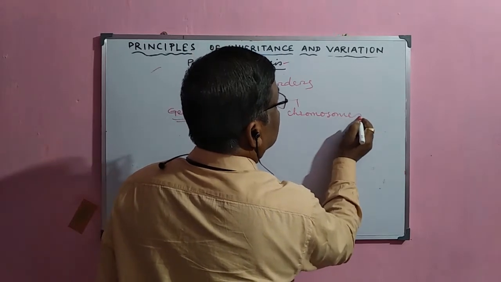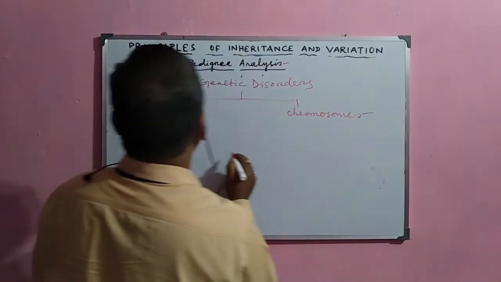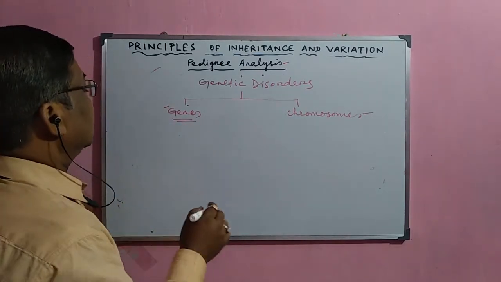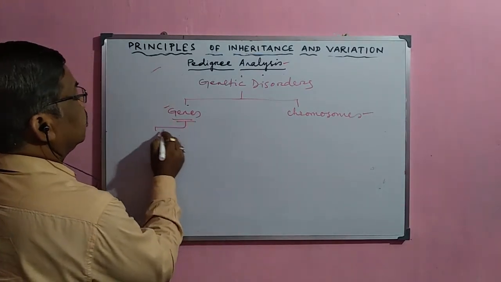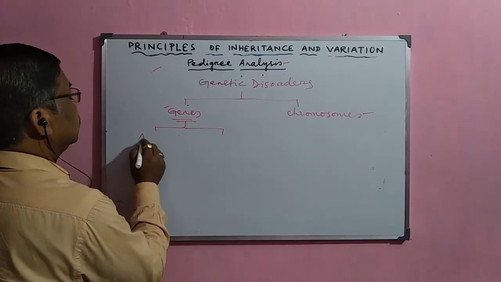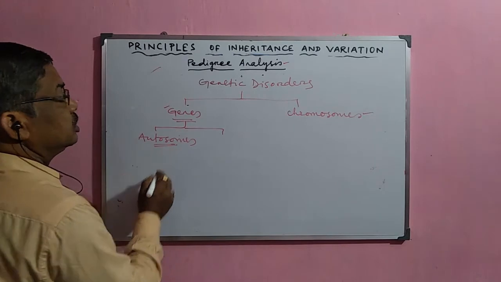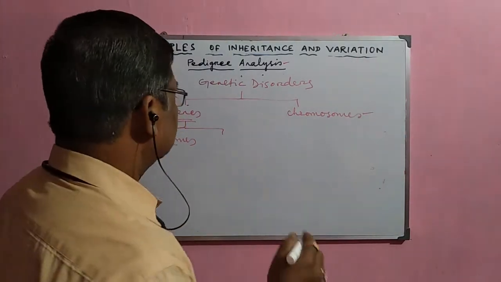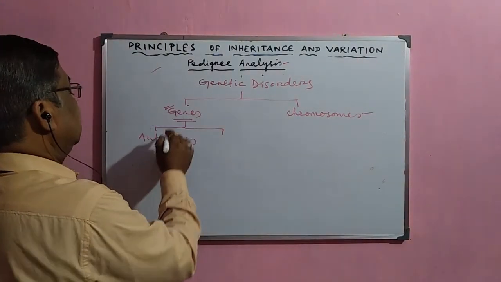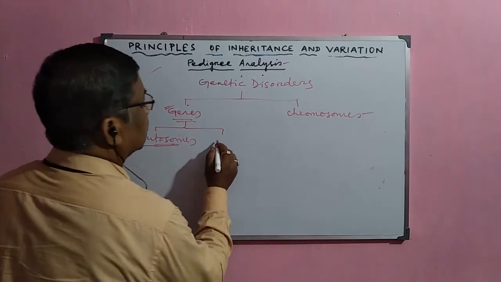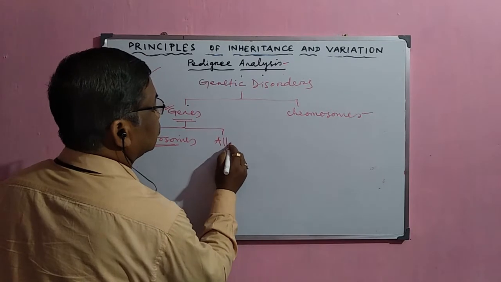Now, the genes are normally located either inside the autosomes or inside the allosomes.